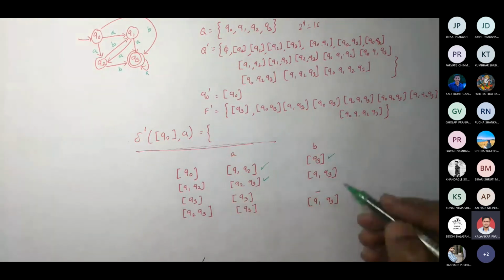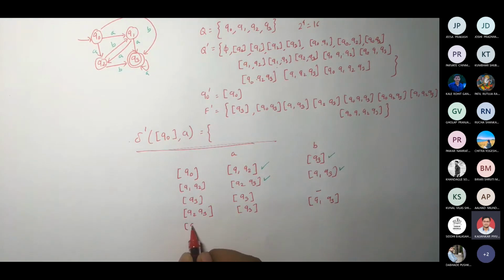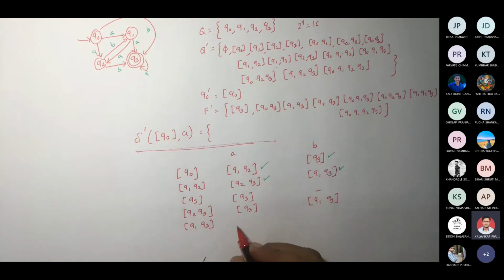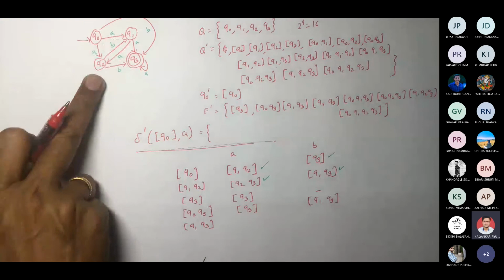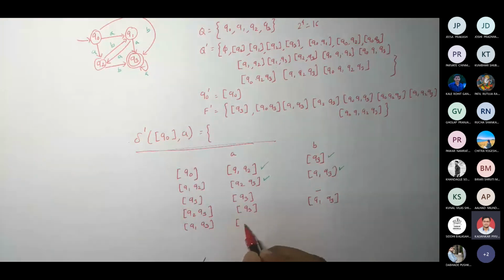Now next is to be marked like this one. So what is it? Q1, Q3, which is not here. You have to pick the one which is not added here. What is Q1 comma A and Q3 comma A? Q1 comma A is Q2, Q3, and Q3 comma A is Q3. So you take the common. So what is it? Q2, Q3. Am I right? You don't write Q3 again.